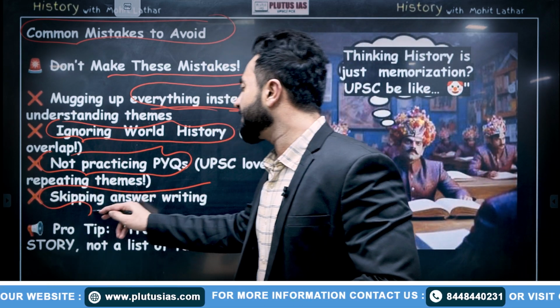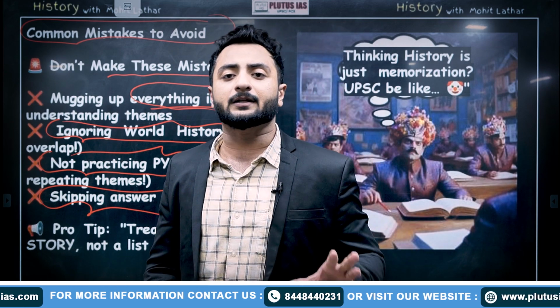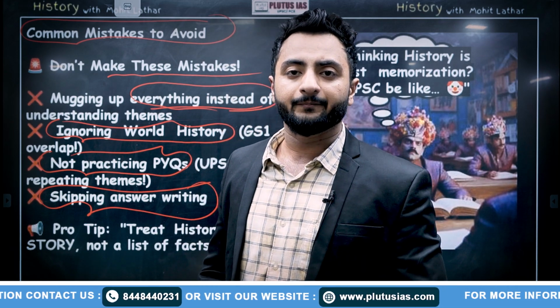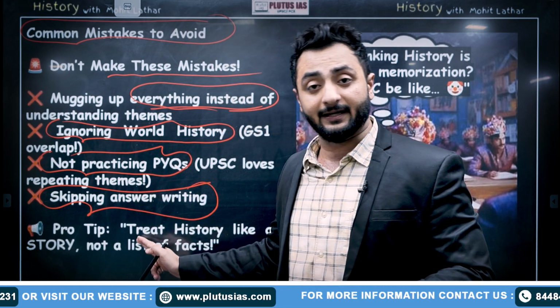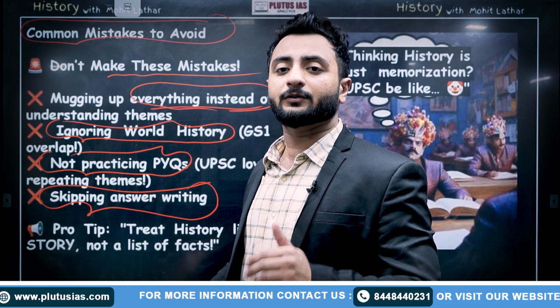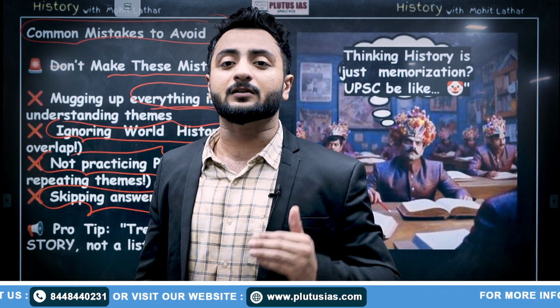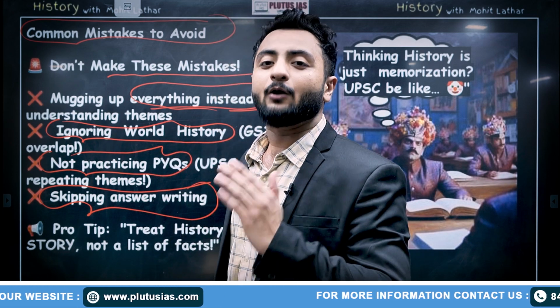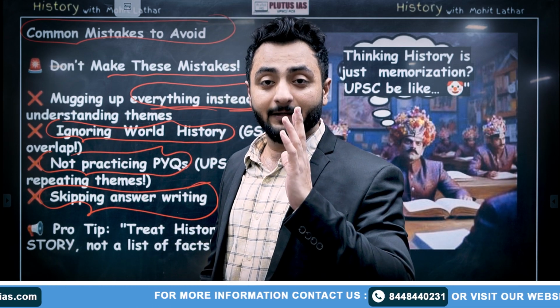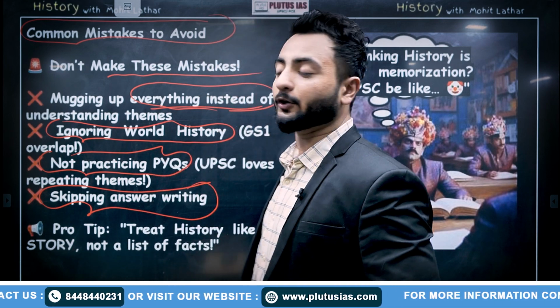Now, the biggest mistake that people make is skipping answer writing. That must not be your goal. You should always practice answer writing so that you improve your skills day by day. Because Sachin Tendulkar was not made Sachin Tendulkar in just one day. He was once out on zero. So you must practice in the net so that you do not bleed in the field. That must be your goal.